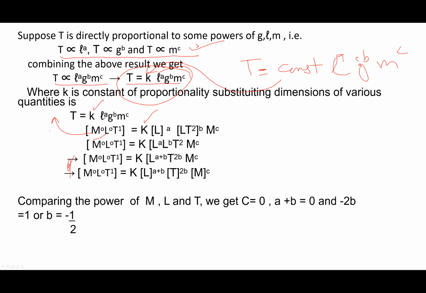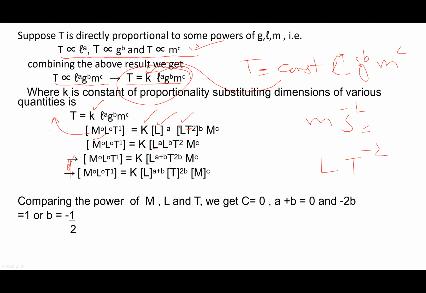The dimension of length is L. The unit of g is meter per second square, so L T^-2. So here the power of L is a and the power of L in g is b.